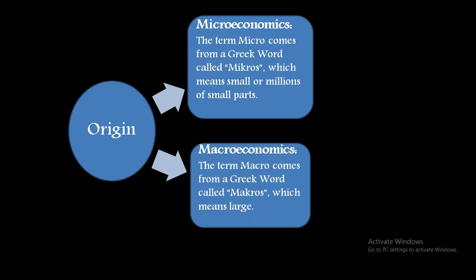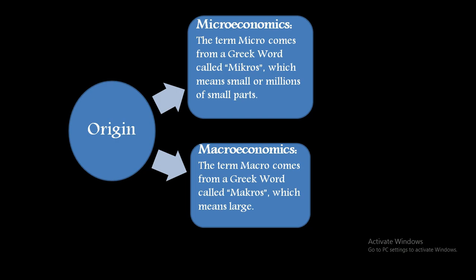origin. See, both the terms microeconomics and macroeconomics have originated from Greek words. So this is the similarity. But what is the difference then? Yes, the difference is in the word.